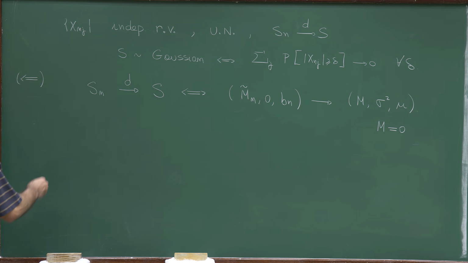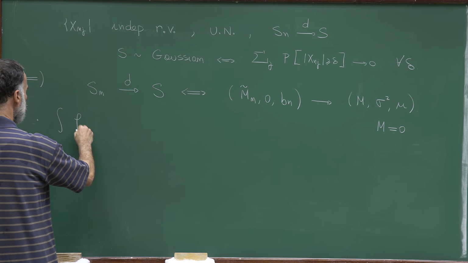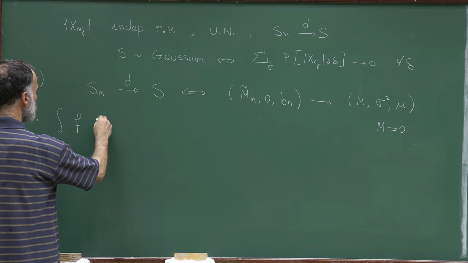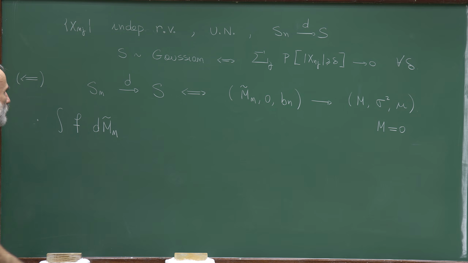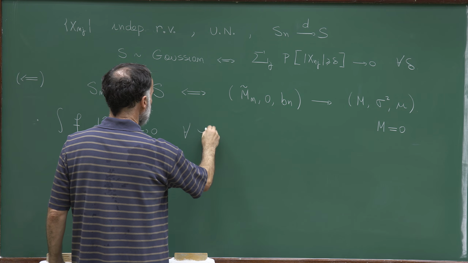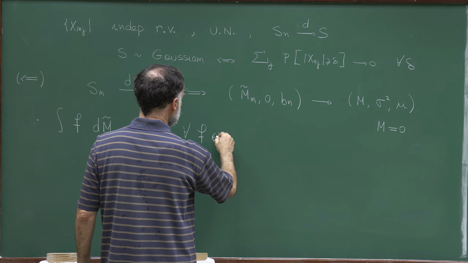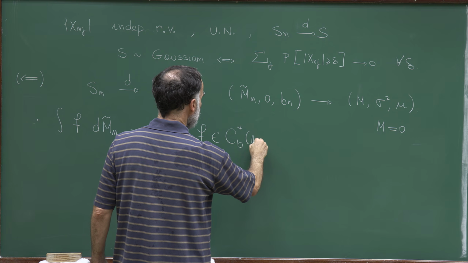Well, so what we need to show is that this integral, the integral of f d m tilde n, is converging to 0 for all f which belong to the space C_b^*(R).